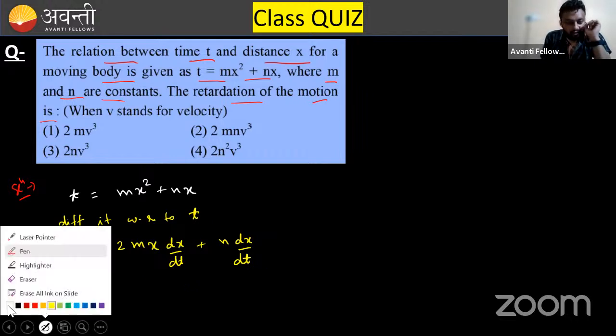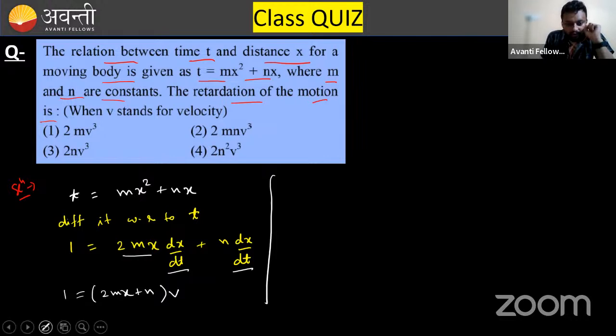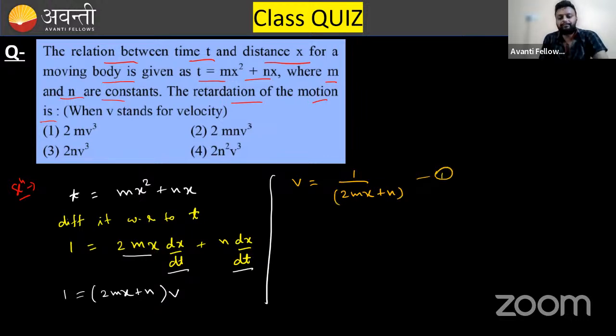Now, in this particular situation, you can take dx over dt as common, and it will become velocity. Is it clear? What will remain? 2mx plus n, and this is equals to 1. Is this step clear? Now you know the velocity, and you can write the velocity as velocity is equals to 1 over 2mx plus n. Let it be equation number 1.